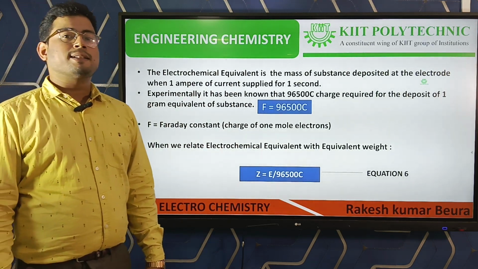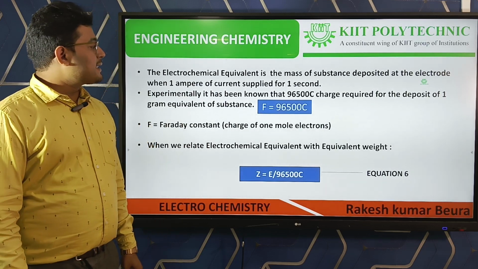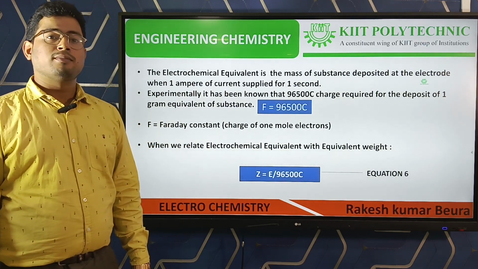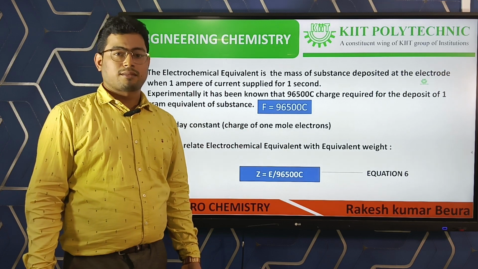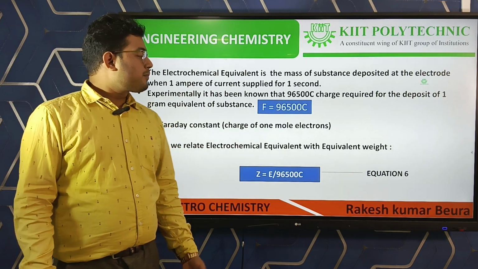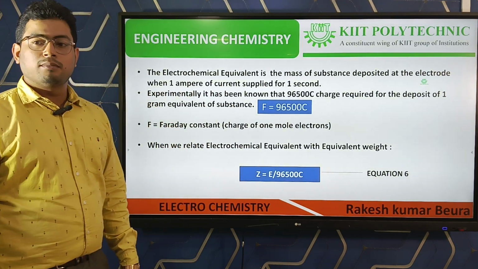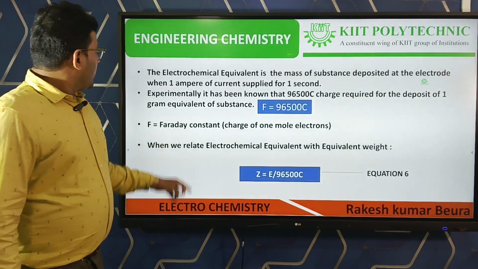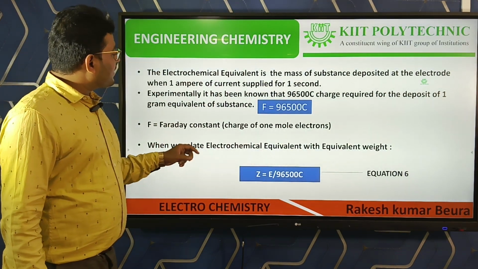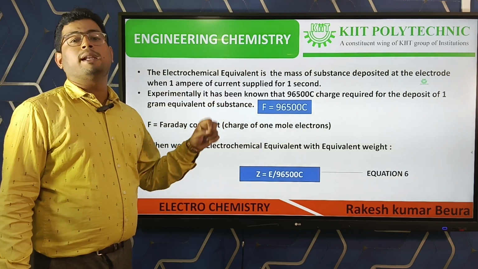So a question arises in our mind: this term 96,500, what is it, and from where does it come? F, Faraday's constant, is the charge of 1 mole of electrons.